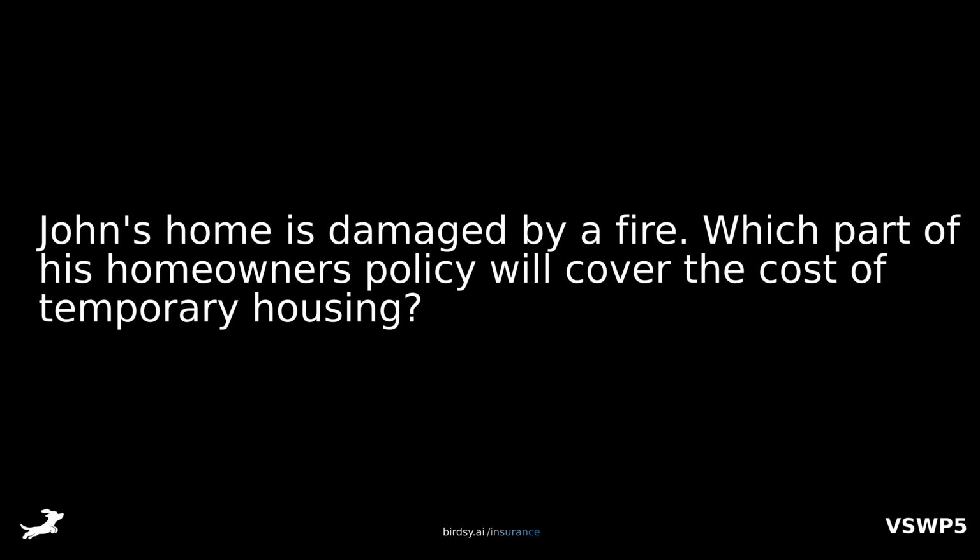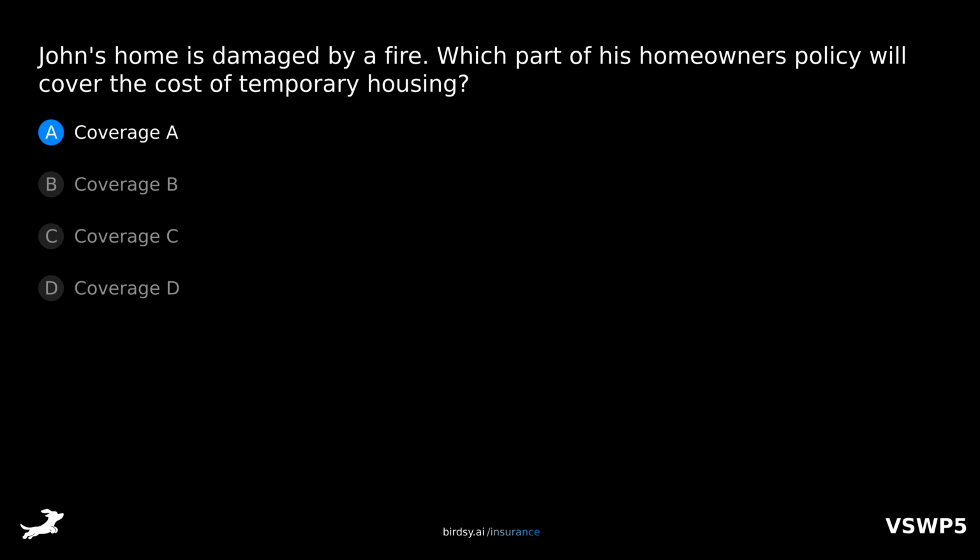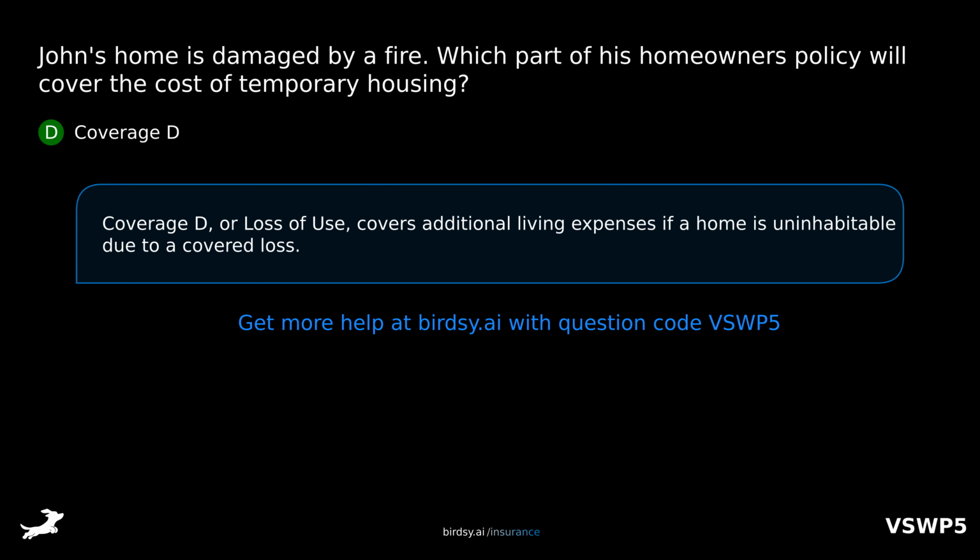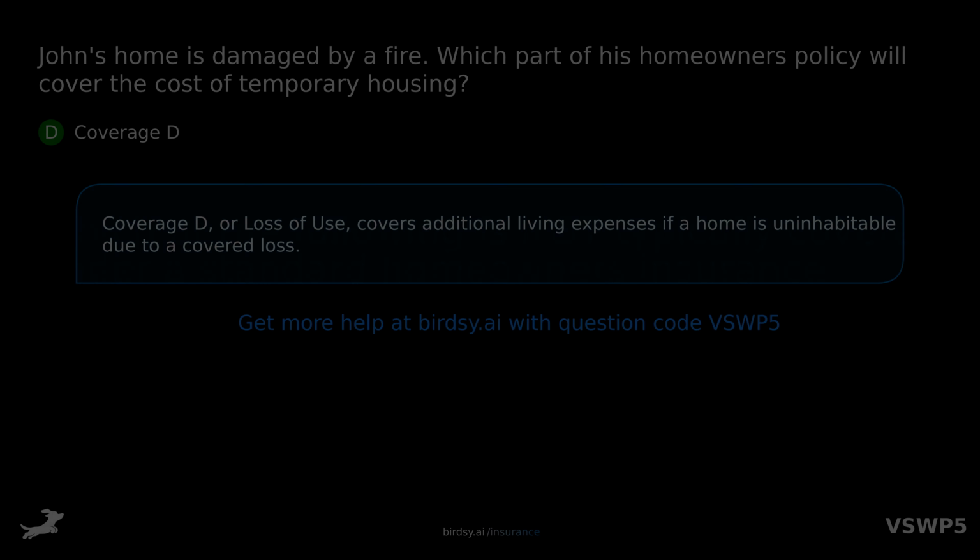John's home is damaged by a fire. Which part of his homeowner's policy will cover the cost of temporary housing? Is it A, coverage A? B, coverage B? C, coverage C? Or D, coverage D? The answer is D, coverage D. Coverage D, or loss of use, covers additional living expenses if a home is uninhabitable due to a covered loss.